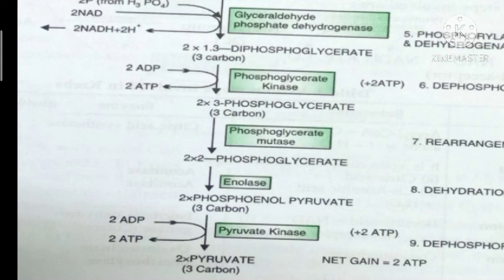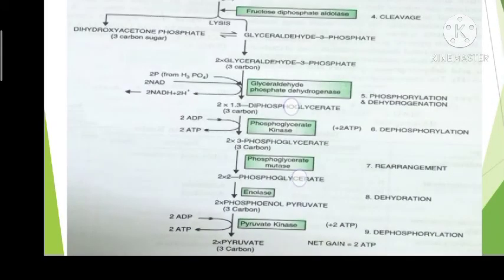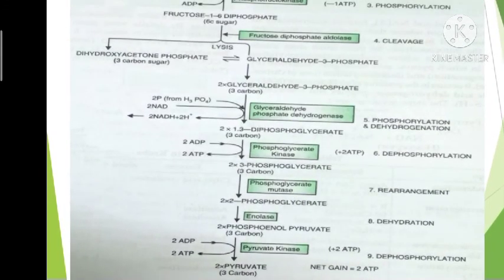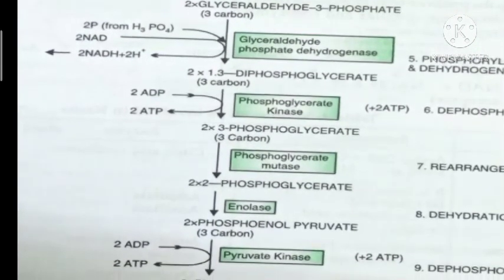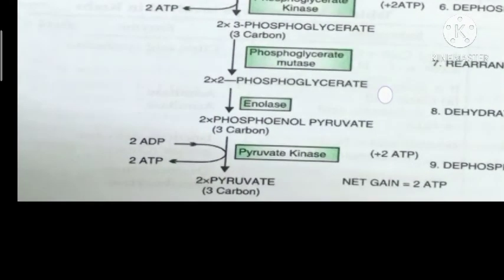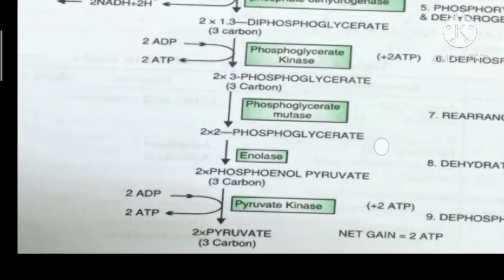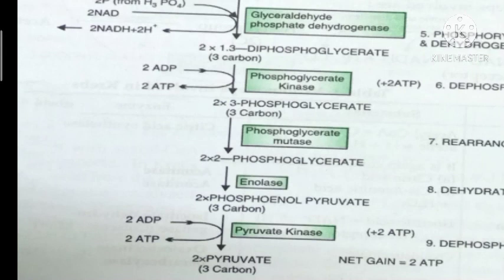Now during glycolysis, what is the net gain of ATP? How many molecules of ATP are synthesized? In this step, when 1,3-bisphosphoglyceric acid is converted into 3-phosphoglyceric acid, two molecules of ATP are synthesized. When phosphoenol pyruvate is converted into pyruvic acid, again two molecules of ATP are synthesized, isn't it?